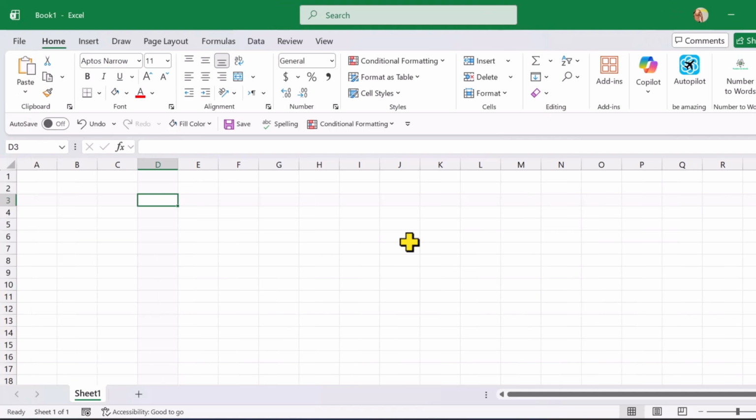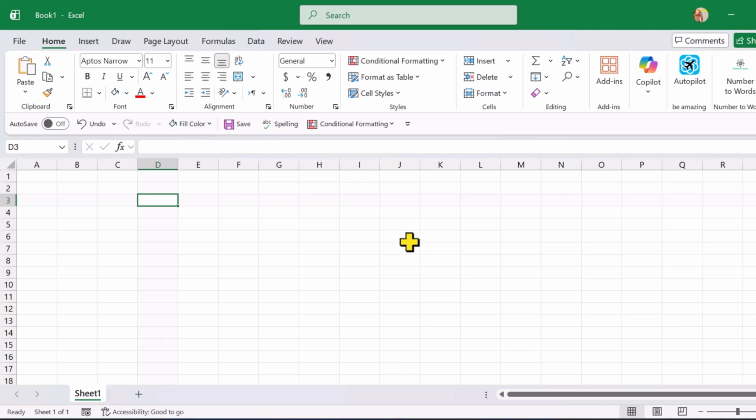Now it's time to move on to one of the most exciting parts of Excel, formulas and functions. Formulas are what Excel is best known for. Simply put, a formula is a calculation. The most basic example of a formula is a sum. That just means adding numbers together in a worksheet.